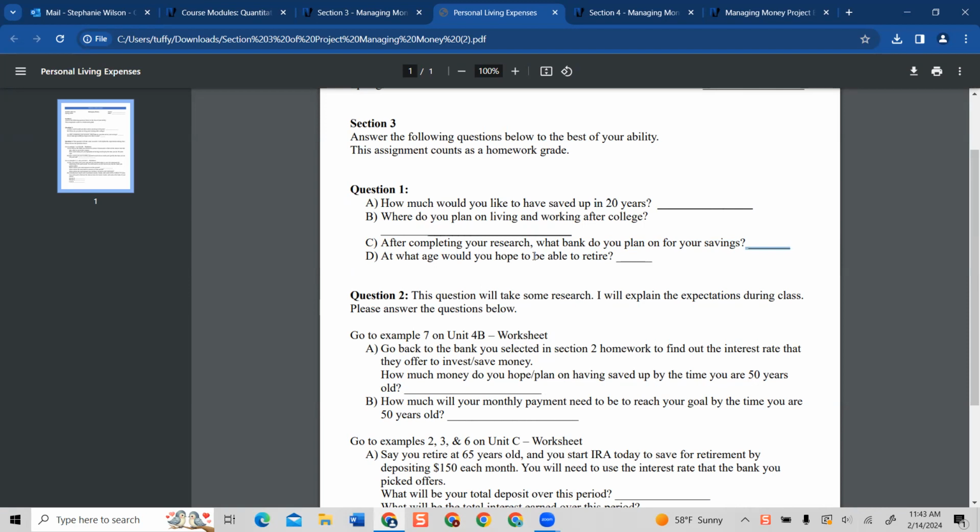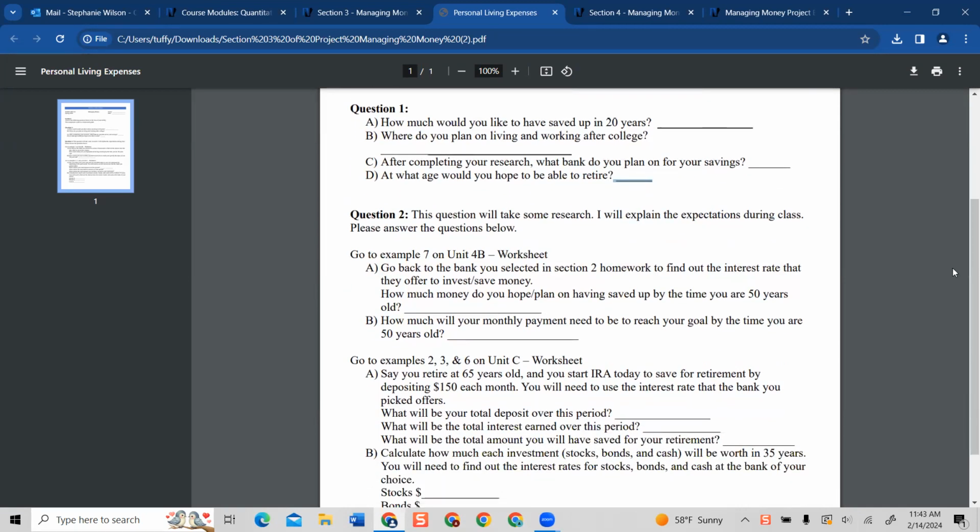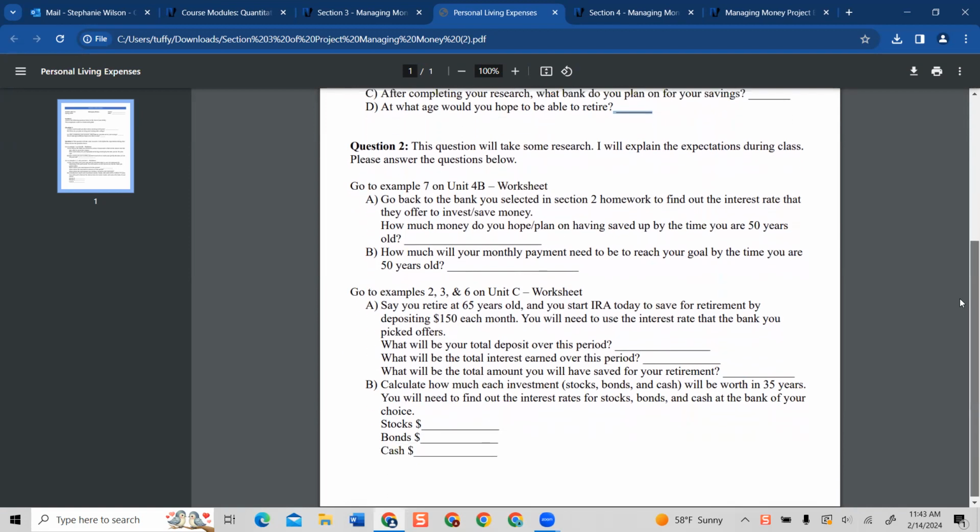At what age would you hope to be able to retire? I know that some places you can retire in 10 years, some places you can retire in 20 years, some you have to be 65 years of age. So, you know, just an idea. What age would, if you could choose, what would you like to retire at? And this is not counting the possibility of having to retire early because of a disability. That does happen to some people, not everybody.